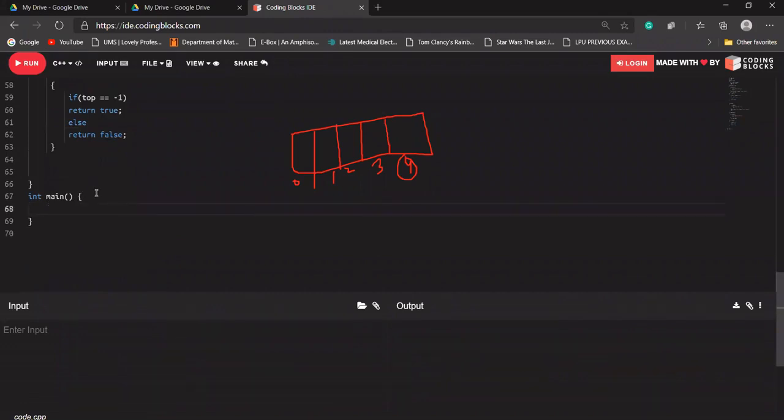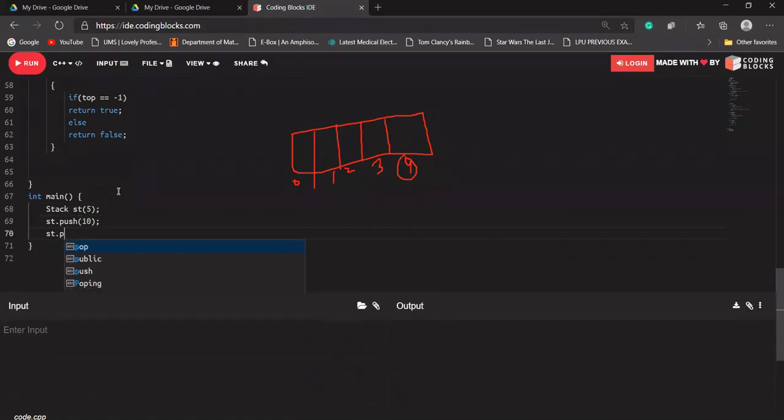Let's create an object of the stack class. Let's say I'm calling it st and I'm calling my constructor for it, and what I have to give in our constructor is the size. So let's say I'm giving the size 5 to it. Okay, and then st dot push, because we have designed our push function, and the push function will take an argument as value. Let's say I'm trying to push 10.